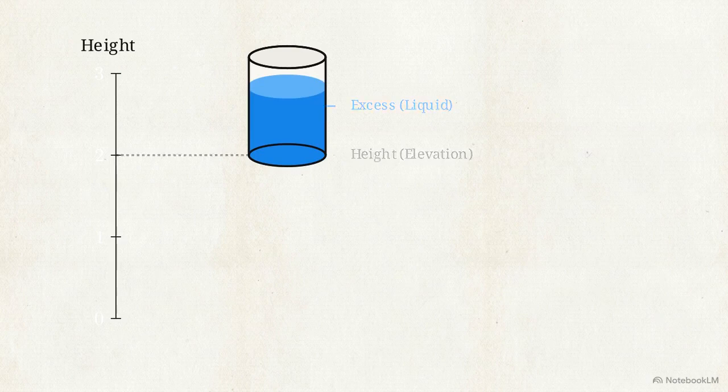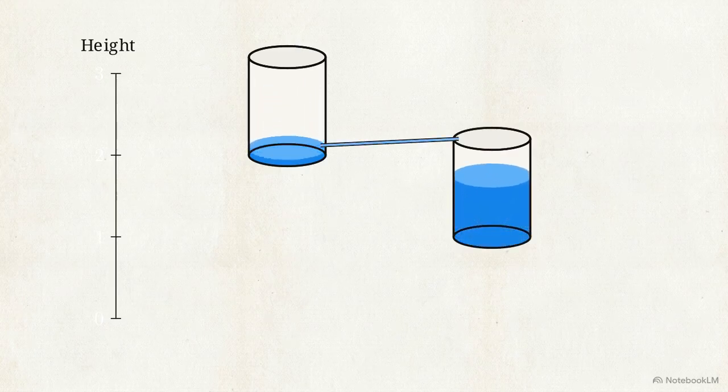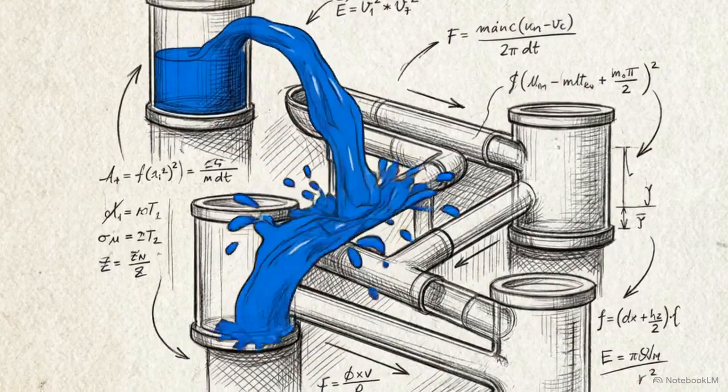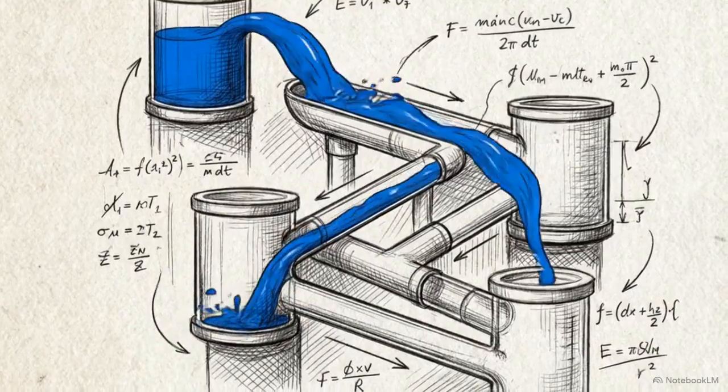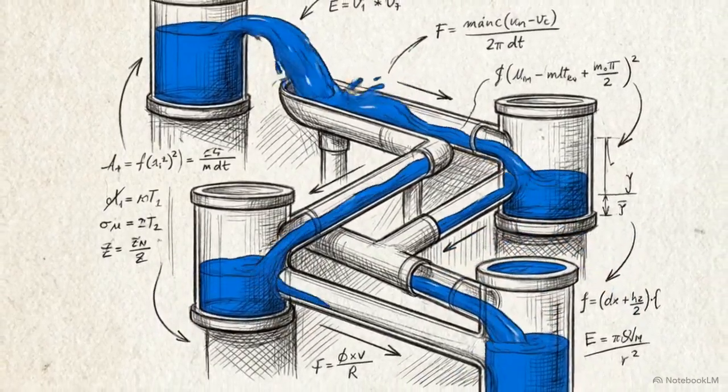The algorithm relies on one absolute physical rule. Flow only pushes downhill. A node can only transfer its excess liquid to a neighbor sitting at a lower height. By tracking nothing more than the fluid level inside them and the elevation of their immediate neighbors, these nodes organically route traffic through the network.